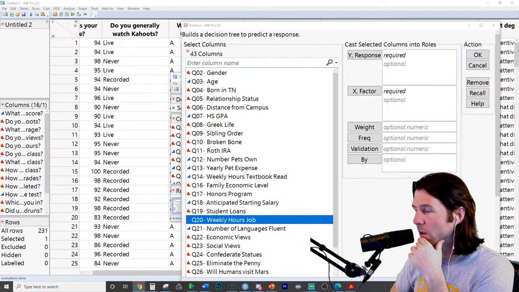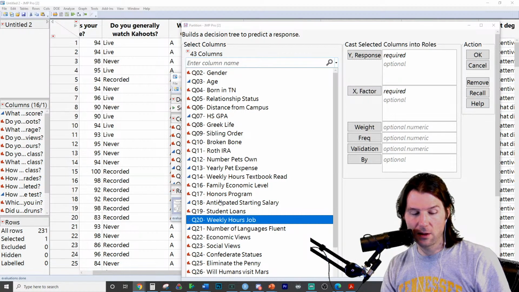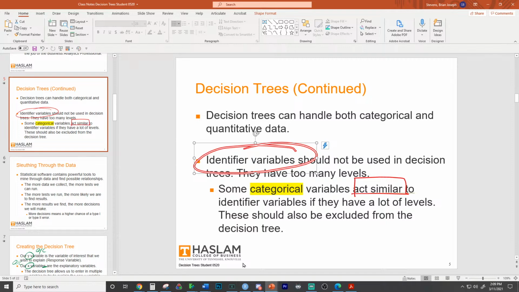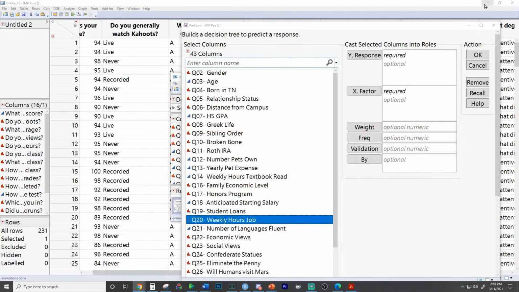Why are we not going to remove Q18? Look at our criteria for removing things. Look at Q18 right here, and then think about our criteria for removing things. Is Q18 the response? Oh, I know what you're talking about. Yes, you are correct. You're saying we're going to predict Q18.